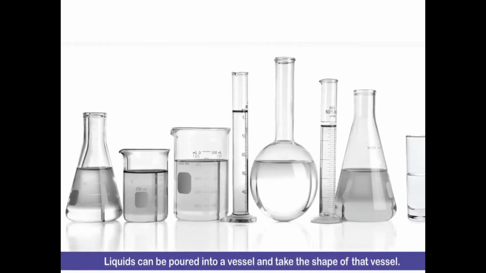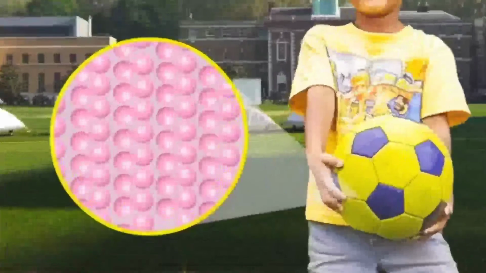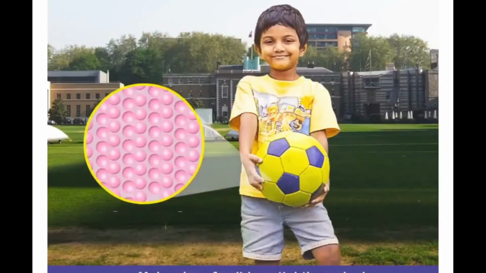Liquids can be poured into a vessel and take the shape of that vessel. We cannot hold liquids, no? They need containers. Liquids can be poured into any type of vessel, and they will take the shape of that vessel only. Molecules of solids are tightly packed. See, observe this ball. These molecules are tightly packed, very near particles.